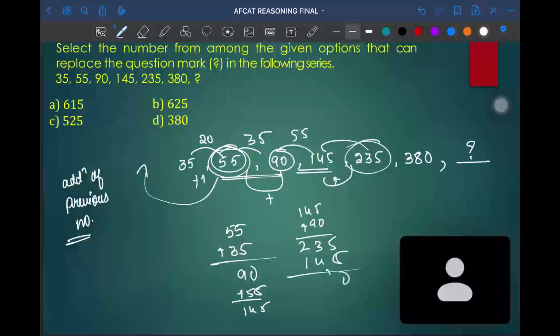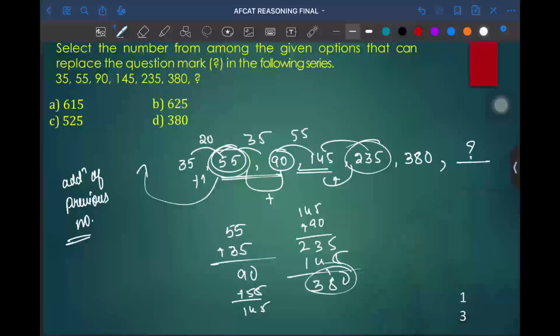0 plus 1 carry, 4 plus 4 is 8. 2 plus 1 is equal to 3. So 380 is added with the previous number. 380 plus 285, 235. So final answer will be 516. 3 plus 2 is 5, 5 plus 1 is 6. So option A will be the answer.